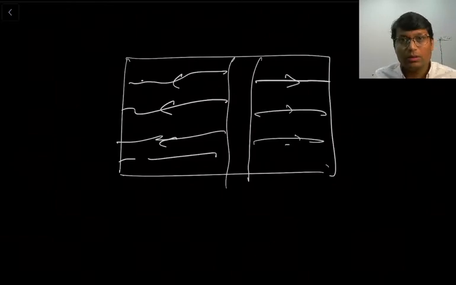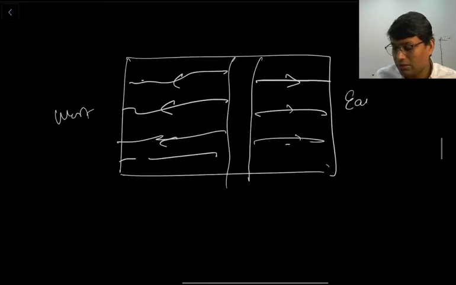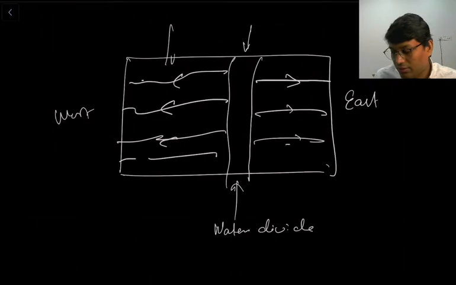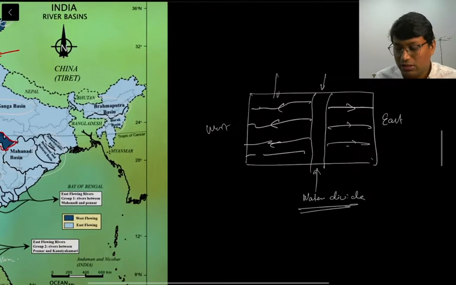Now you can notice that there is a stark difference in the flow of rivers. These rivers are flowing to the west and these are flowing to the east, and the region which separates these basins, so these are west flowing basins and these are east flowing river basins, right? And this particular line which separates these basins, we call it the water divide. Fine. So I hope this is clear with you.